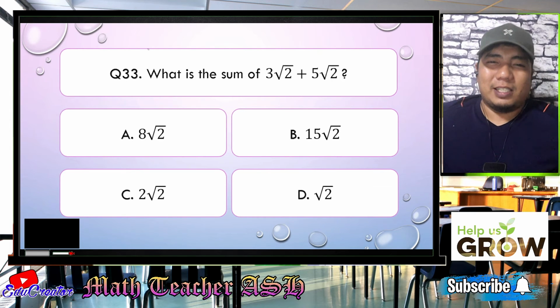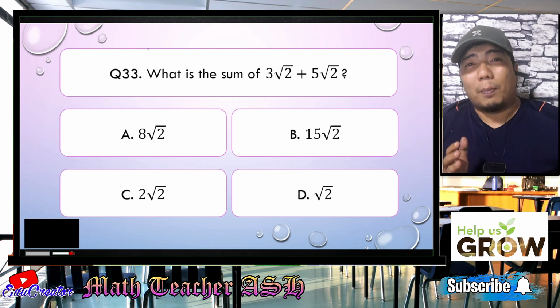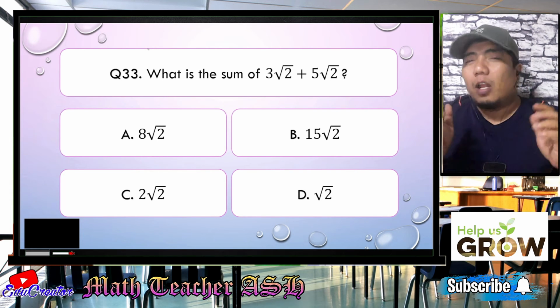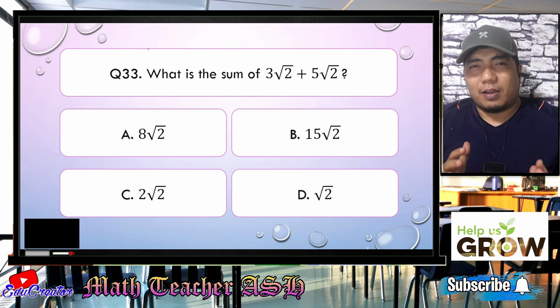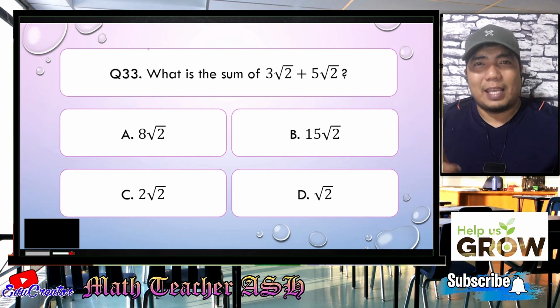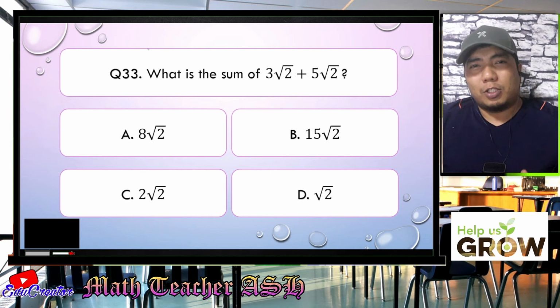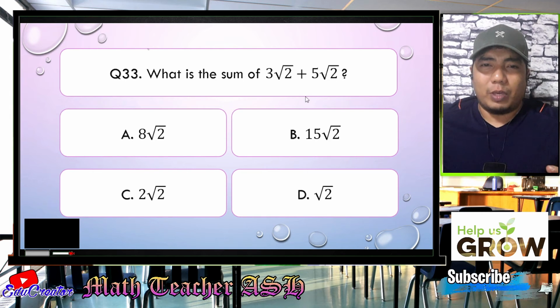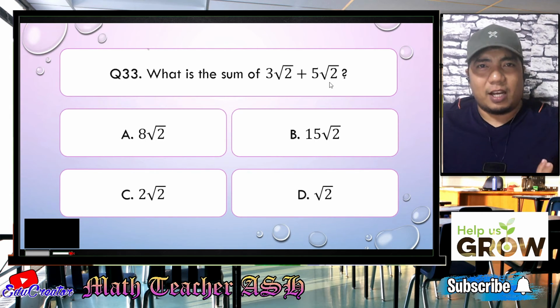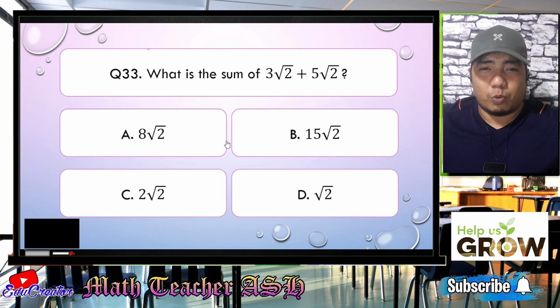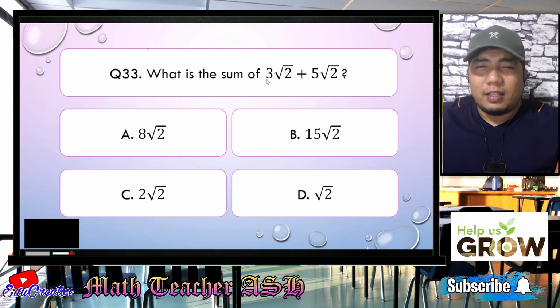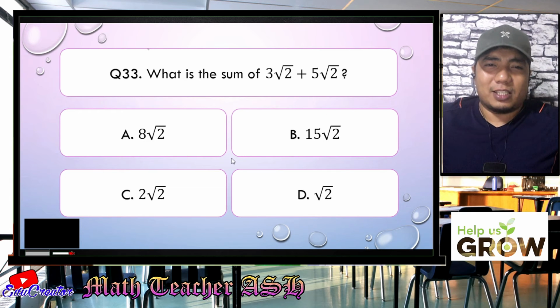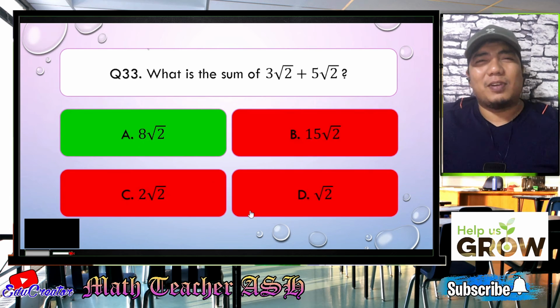Alright, math learners, this is very easy because we just need to apply the rule in adding radicals. Now, in adding radicals, if you have a scenario in which you have the same radicand and the same index, what you need to do is you just add the coefficient of those expressions. So we have here square root of 2, square root of 2, so they are just the same. So what you can do is you just copy them. So square root of 2, okay, that's correct. Now, the coefficients 3 and 5, what you need to do there is you just add them since that is addition. So 3 plus 5, and the answer is, of course, letter A. Easy, right? Very easy, my dear math learners.